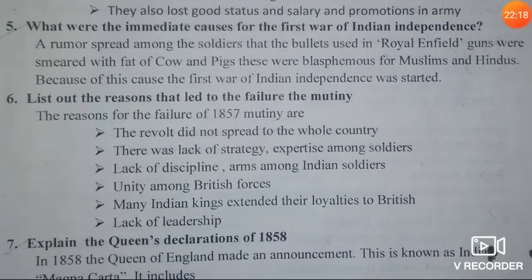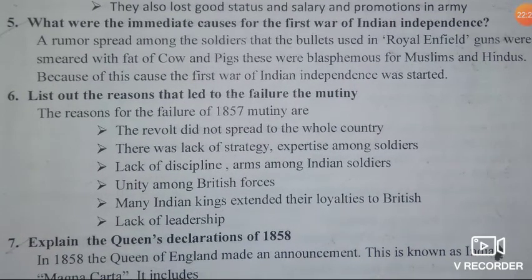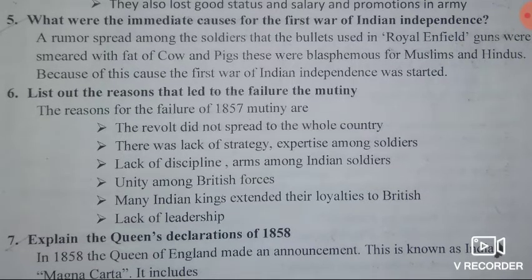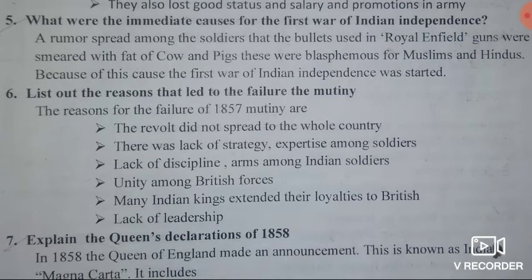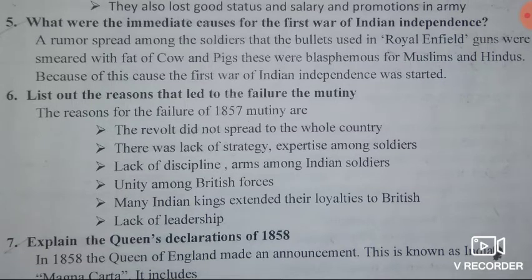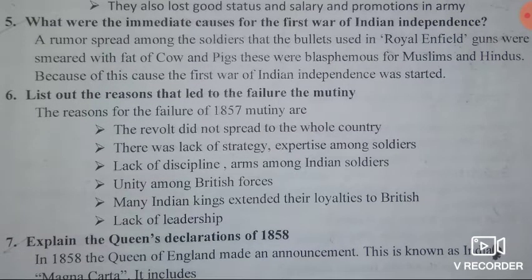Then sixth question, list the reasons that led to the failure of the mutiny. One, the revolt did not spread to the whole country.